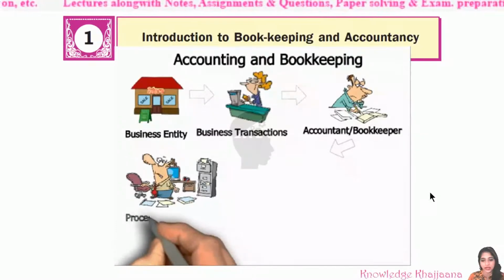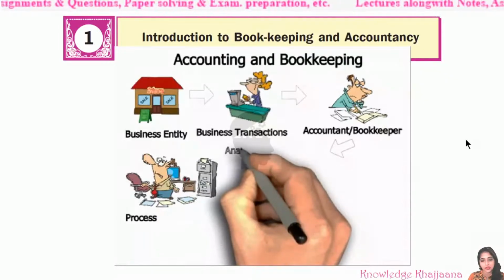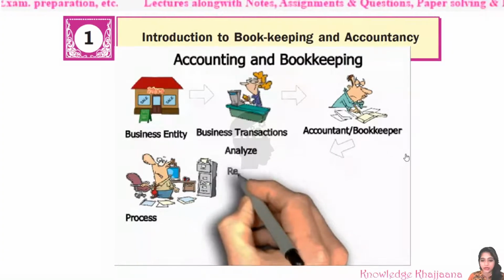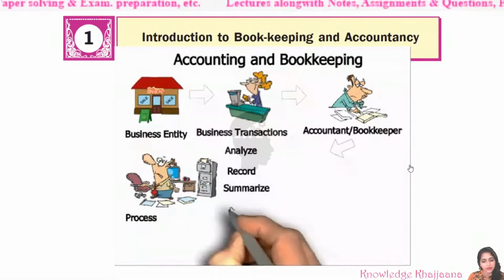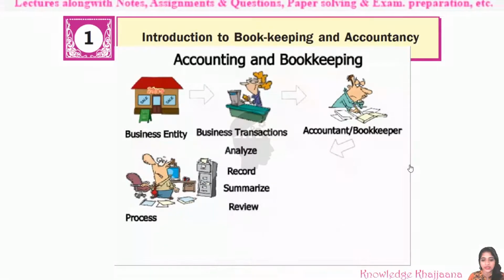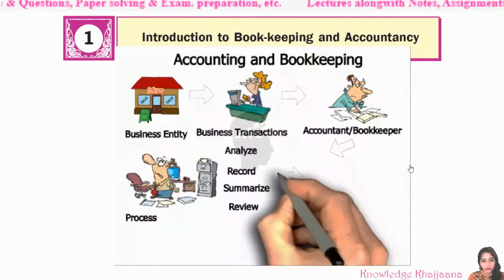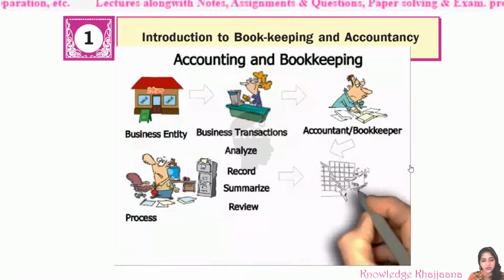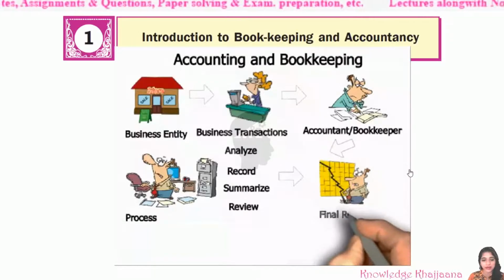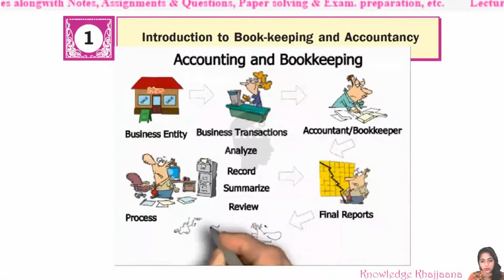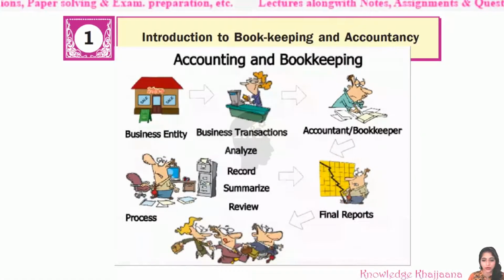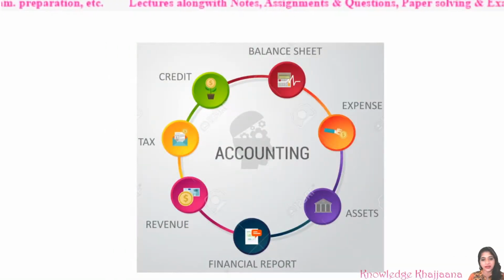This person is recording or processing the books of accounts. Then what is done after the recording? Those are analyzed, recorded, then summarized. We will see in detail what is meant by analyzing, recording and summarizing. Then the records are reviewed, and after reviewing, final reports are prepared depending upon the records, for the different stakeholders, that is, different users. So this is the process of bookkeeping and accounting.